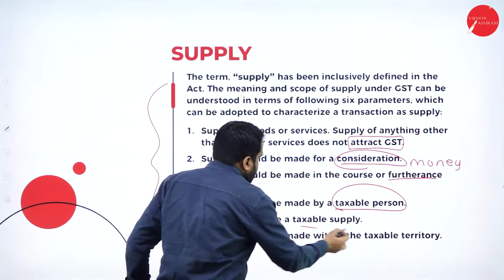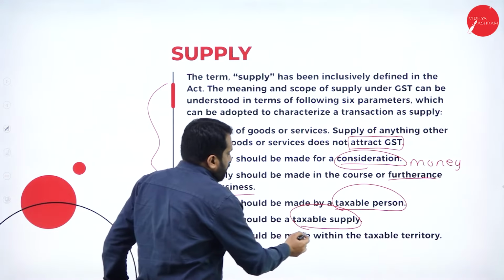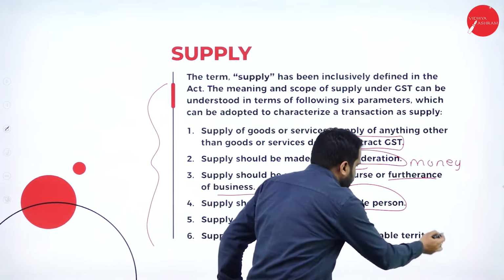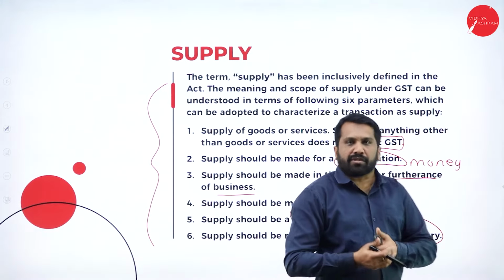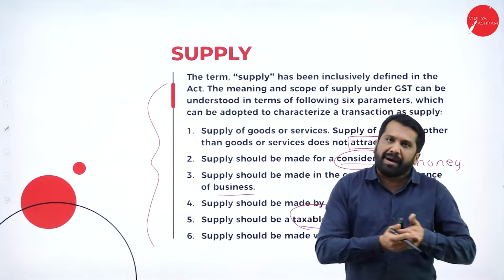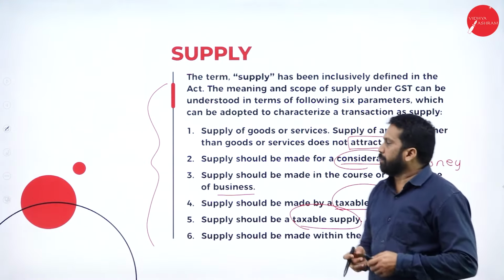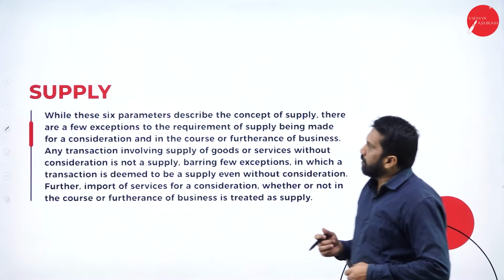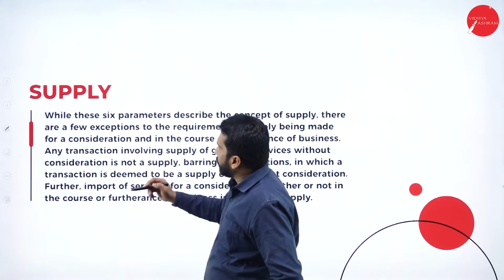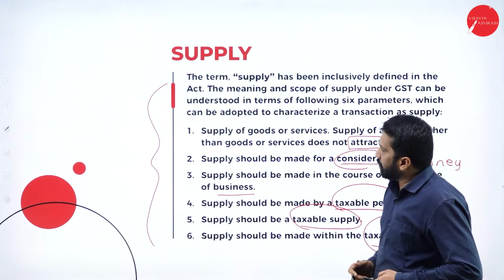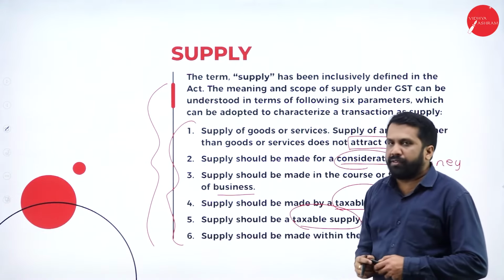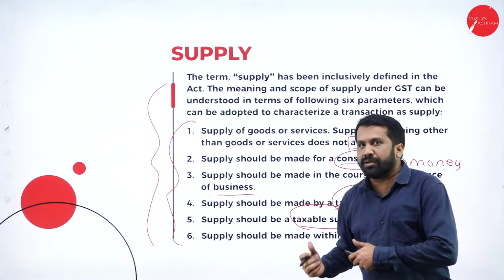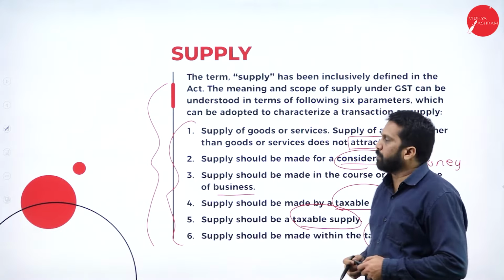Supply should be a taxable supply. Supply should be made within the taxable territory. See, Mysuru to Bangalore, if you supply some goods, Mysuru is also in taxable territory, Bangalore is also in taxable territory. Next one. So, continuation for supply, as I told you, these 6 parameters must be fulfilled to treat this goods or transaction as supply.